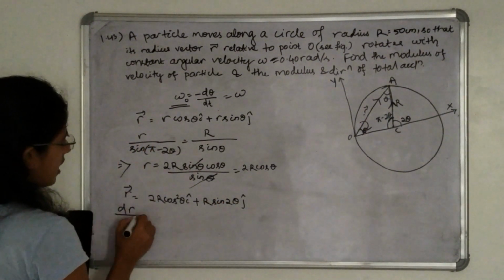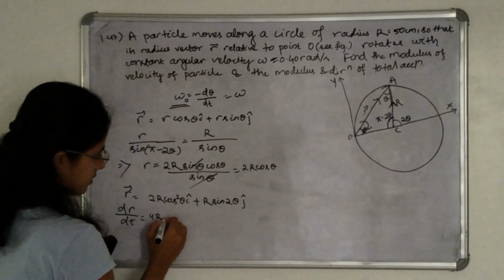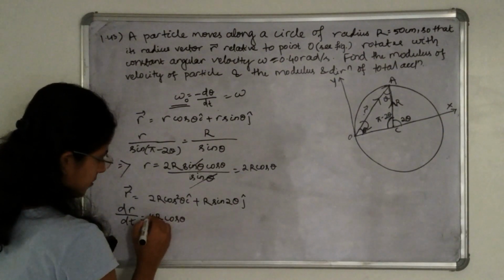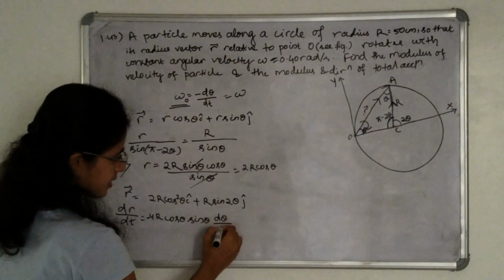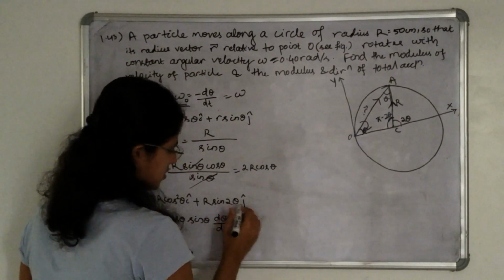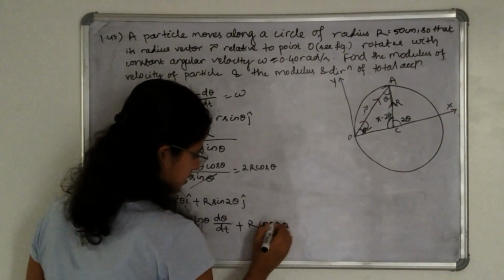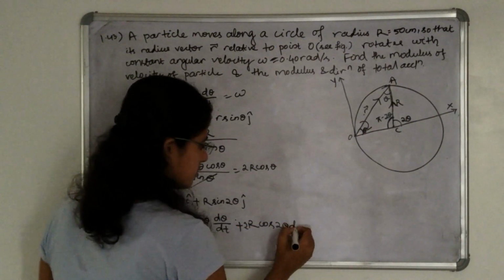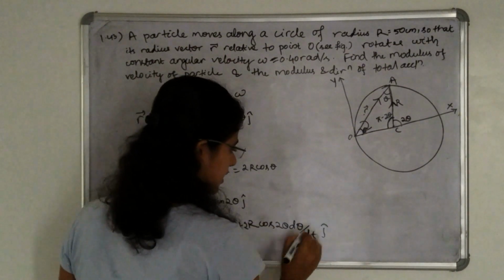Next, how can we find the velocity? So this will be minus 4R cos theta sin theta d theta by dt plus R cos 2 theta into 2 into d theta by dt. This is i cap and this is j cap.